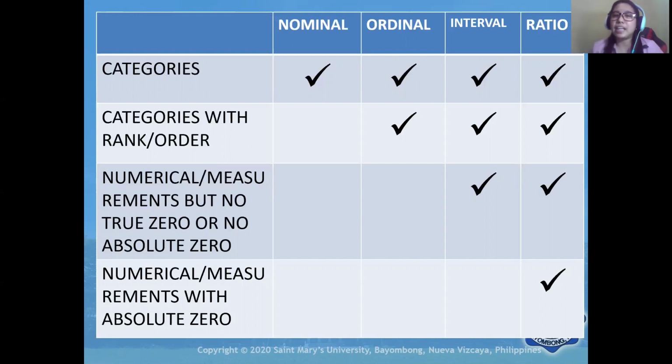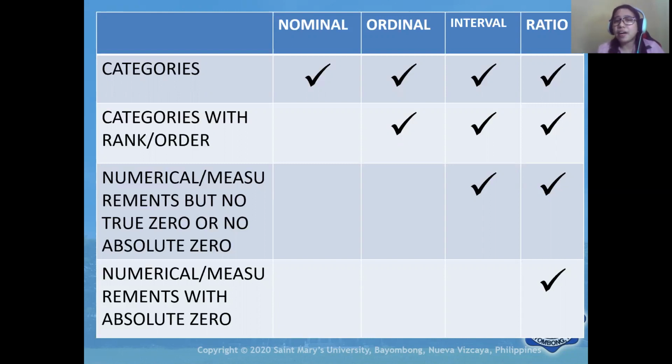Ordinal data are also categorical data, except that, for instance, let's consider another variable like performance level. We have good performance, very good performance, and excellent performance.